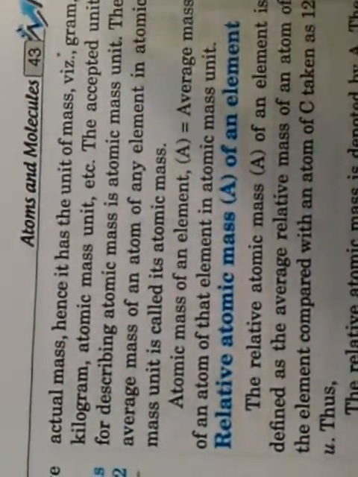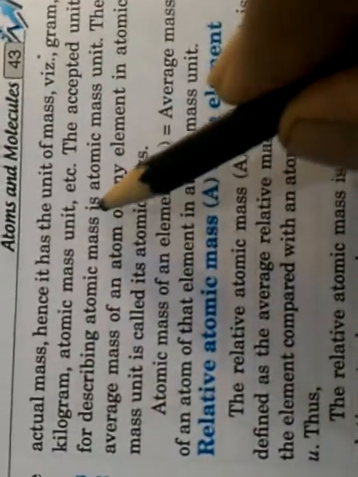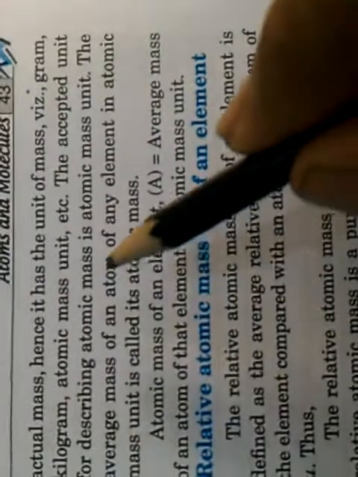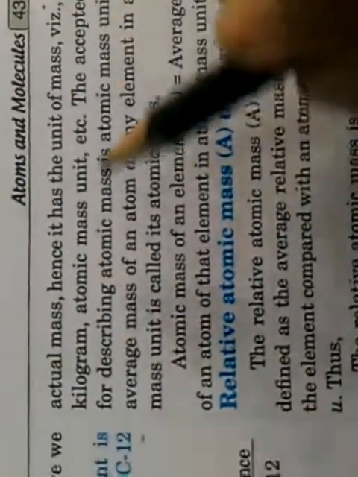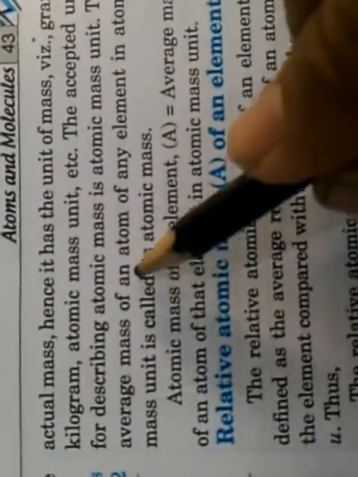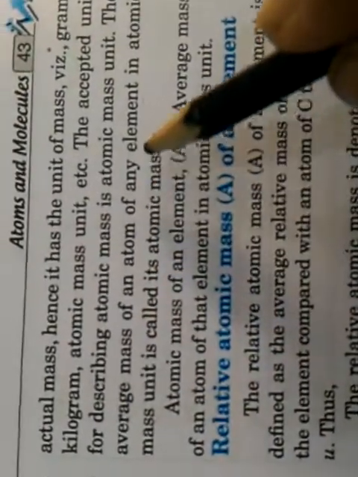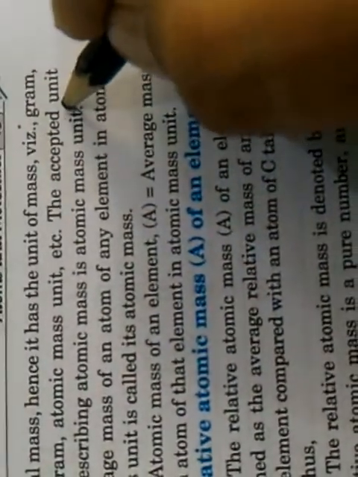The accepted unit for describing atomic mass is atomic mass unit, about which we have studied earlier. The average mass of an atom of any element in atomic mass unit is called its atomic mass. This is the definition of atomic mass.